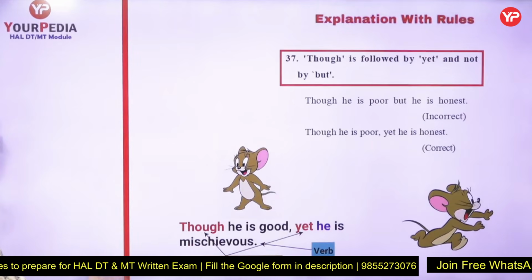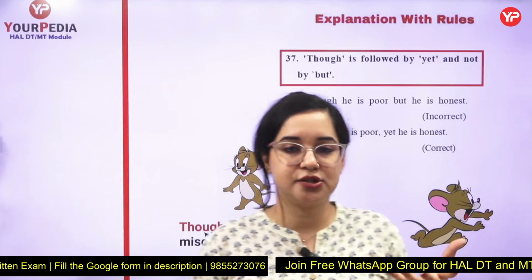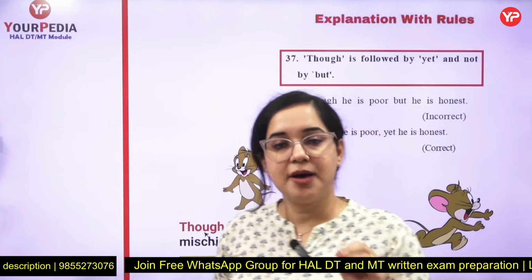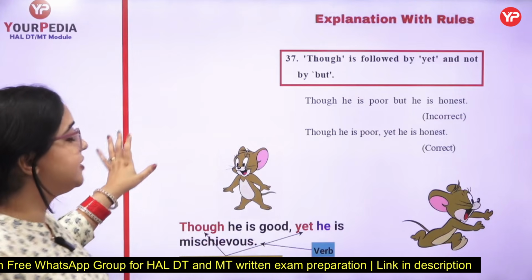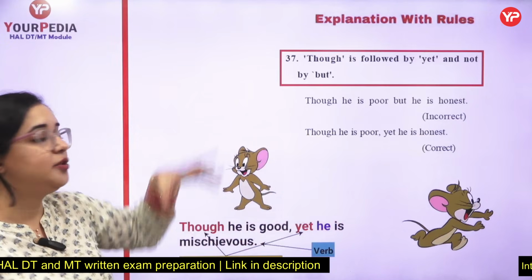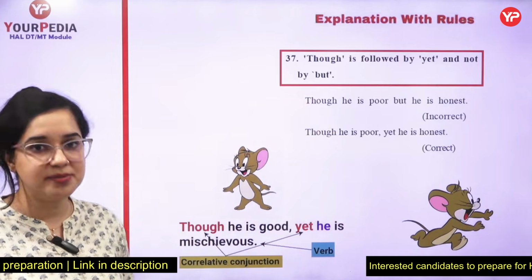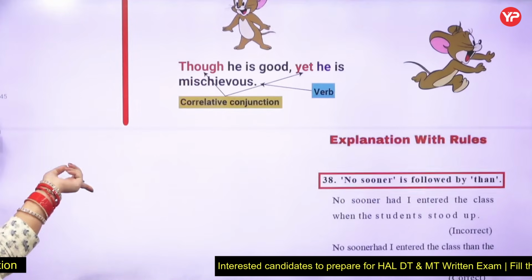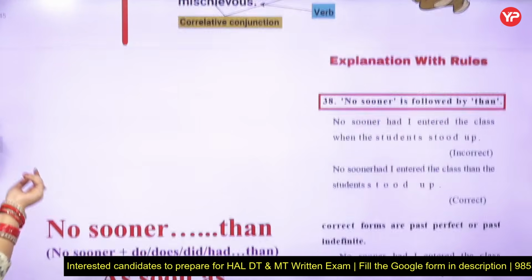Rule number 37 says, though and although. You have heard about it in our junior classes also, like there are certain sets of rules. Right now we did, not only is accompanied with but also. Now the other one we did, scarcely, hardly, barely, they will be accompanied with when. Similarly, though and although, they are accompanied with yet, not with but. So sometimes they give you directly for the confusion, and this can be asked in the spotting errors. Though he is mischievous, yet he is good.